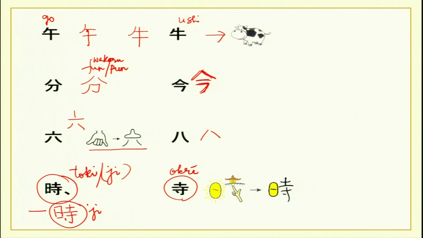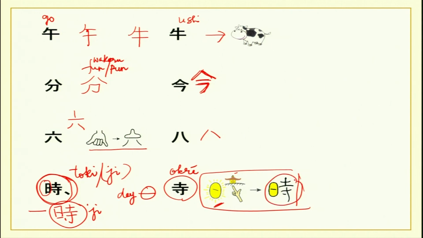Now, why do we use this tera kanji with ji? Well, in olden times, this is the pictogram. In olden times, every 1 hour, the otera bell would ring to inform people about the time. And this over here signifies day, coming from the sun, which is this. So, then every day, every hour, the bell would toll and people would know from the villages what time it is. So, this kanji is associated with time. This is the pictogram. You can see the otera, the hand pointing, the sun over here, and finally this kanji coming into being.